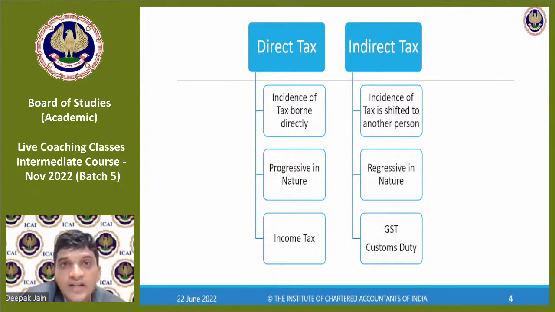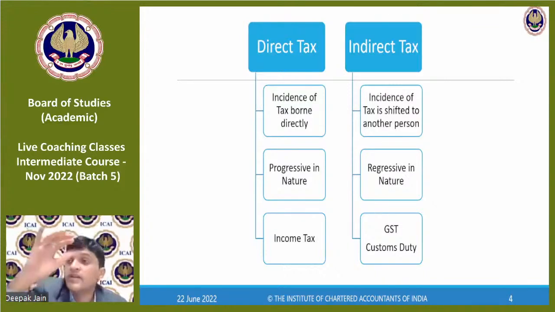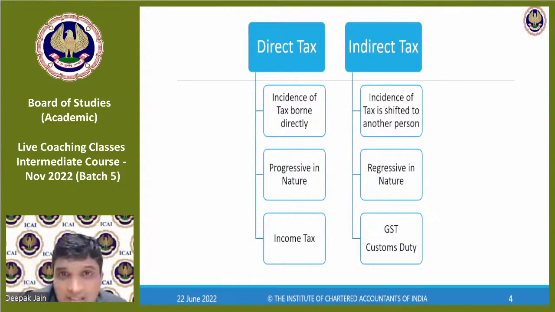Okay, compare that with the unregistered person. He buys something and he sells to you. When he buys something, he pays taxes. When he sells, he also collects taxes. But this netting off will not happen because he's not registered. So whatever he pays to the wholesaler, that is the tax which he has paid to the government. So he does not have to pay further, because this chain for small people has to stop, right? Because if everybody gets registered for small things also, then managing these people will become difficult. So they've set a limit saying that up to 20 lakhs and 40 lakhs, any transactions you're doing, you don't have to register. So up to that limit, they don't register, but this is not tax evasion.